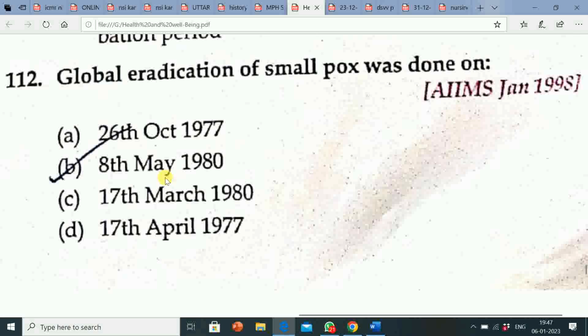Last case of smallpox globally, 26 October 1977. Somalia, actual last case of smallpox, laboratory accident 1978. Global eradication of smallpox, 8 May 1980. So global eradication of smallpox was done on 8 May 1980.